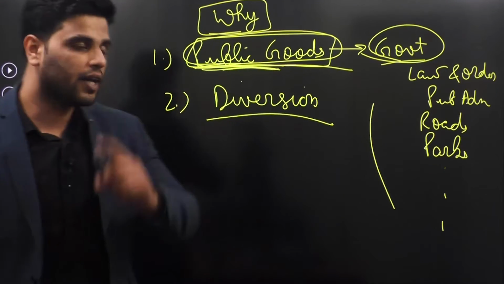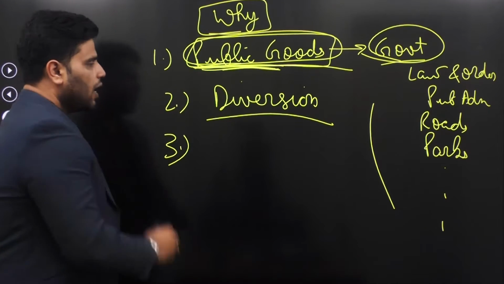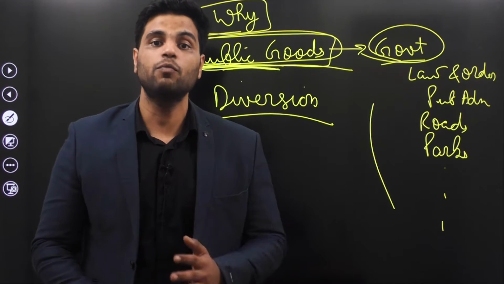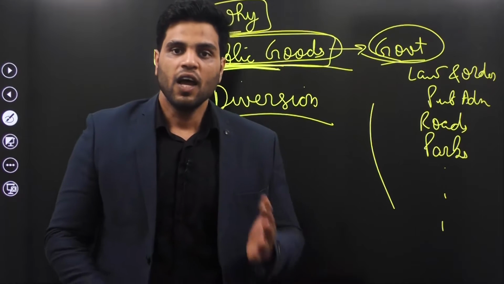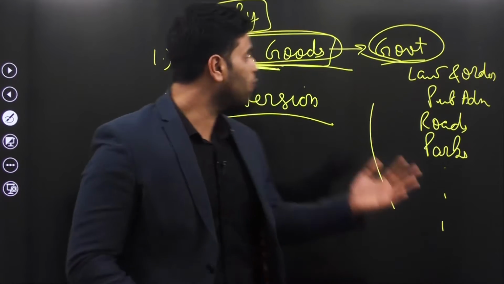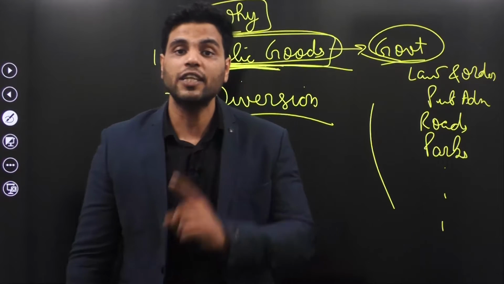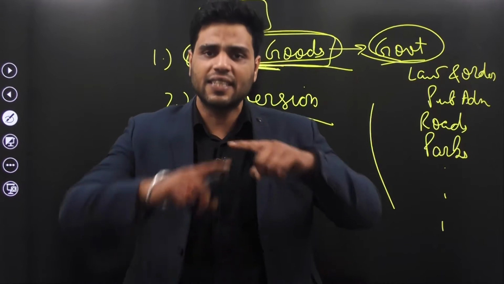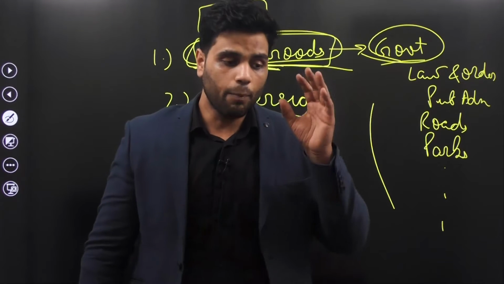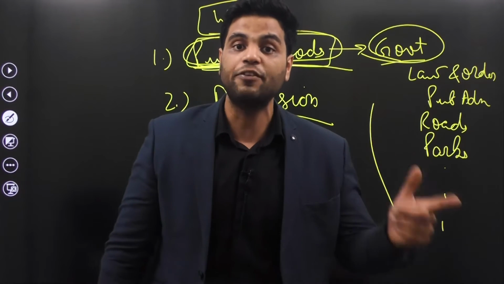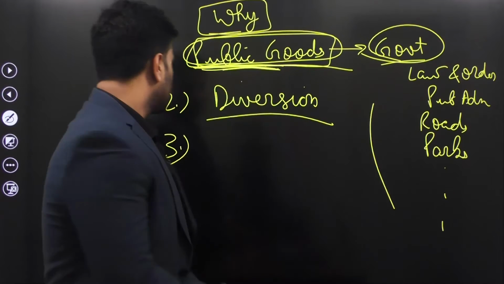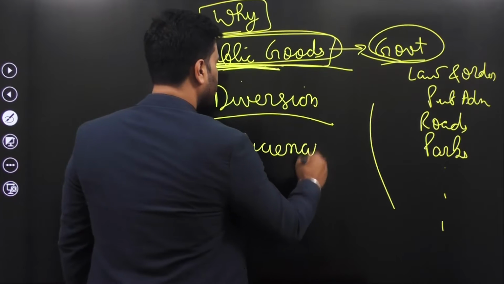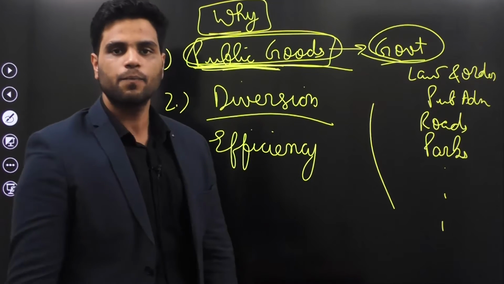There is one other reason. Government is not designed to enter into business operations, because government would be very inefficient. Government should do what it does best, providing public goods. Government should not involve itself with commercial operations. Why? Because government is designed in such a fashion that it cannot perform those commercial functions properly, efficiently. So efficiency is one of the biggest reasons why government should get out of commercial ventures.